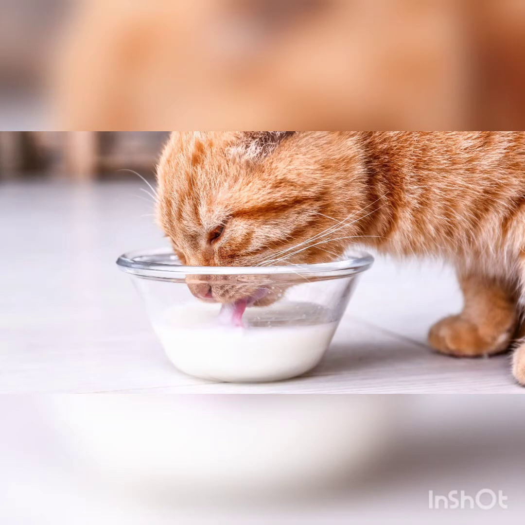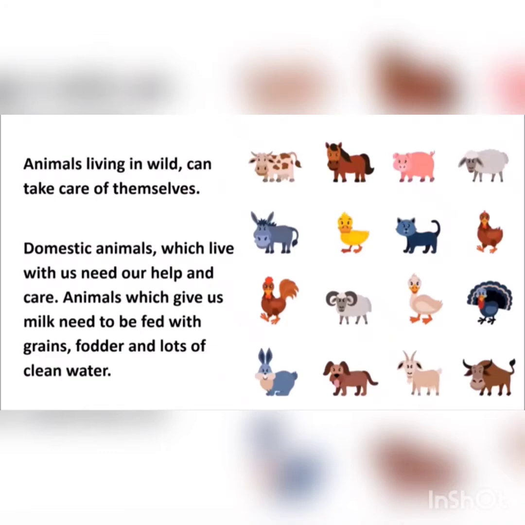Next we are going to discuss caring for animals. Animals living in the wild can take care of themselves. Domestic animals which live with us need our help and care. Animals which give us milk need to be fed with grains, fodder and lots of clean water.